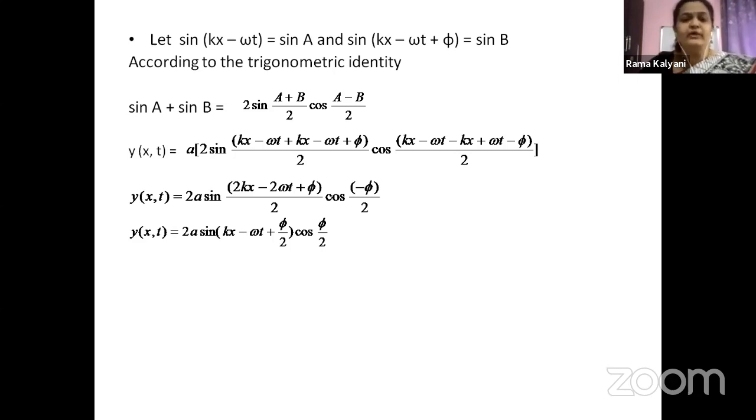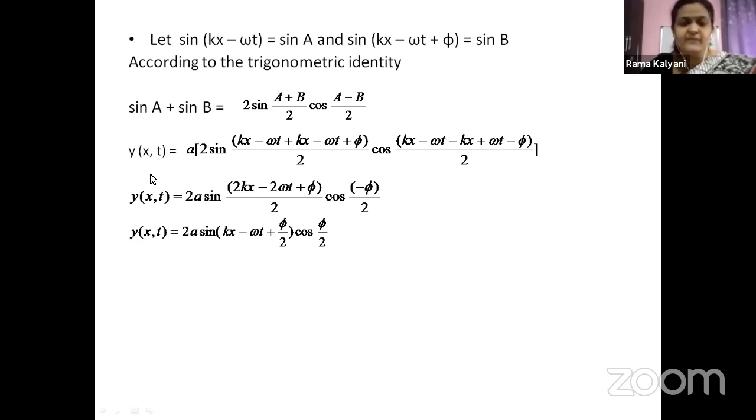Now, according to the trigonometric identity, sine A plus sine B. Children, if there are biology students, please don't worry, take it as it is. It is a trigonometric identity. Math students will be familiar with this. Sine A plus sine B is equal to 2 sine of (A plus B) by 2 times cos of (A minus B) by 2. The following steps are just simple substitutions.